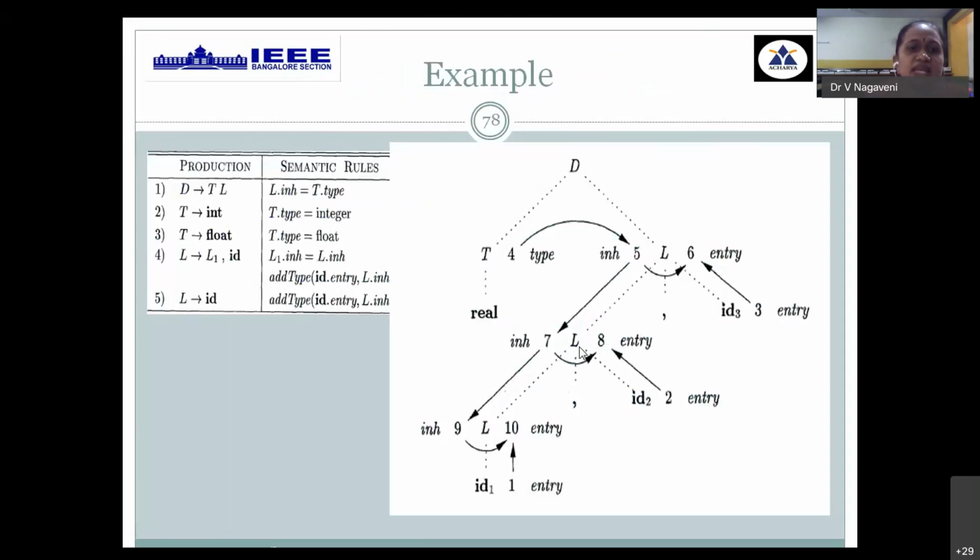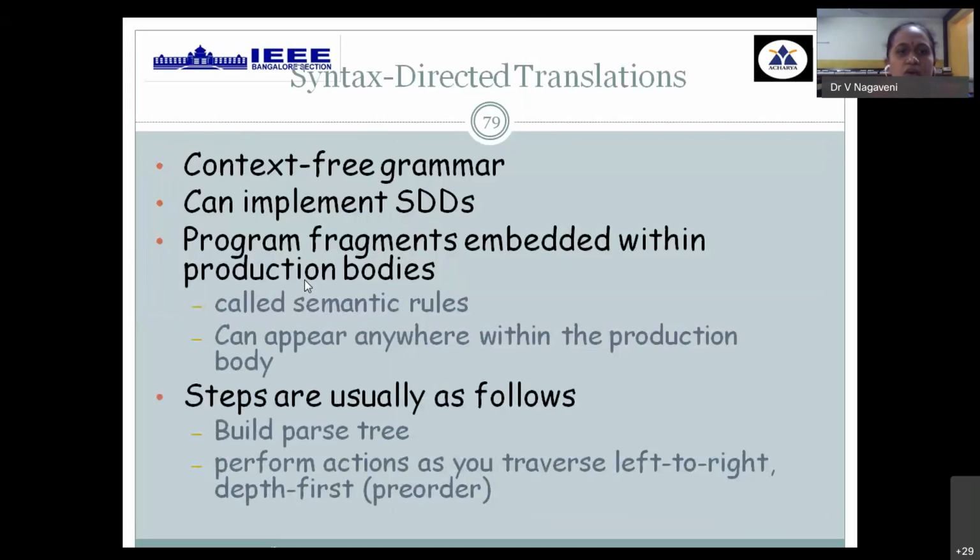This is using inherited attributes. Okay, inherited attributes here are type inherit. All these are the inherited attributes used in this syntax directed definition. Either you can go for inherited or synthesized attributes. Okay, now when you are embedding this in the rules of your grammar, this can be adopted either in the form of S attributed definition or L attributed definition.